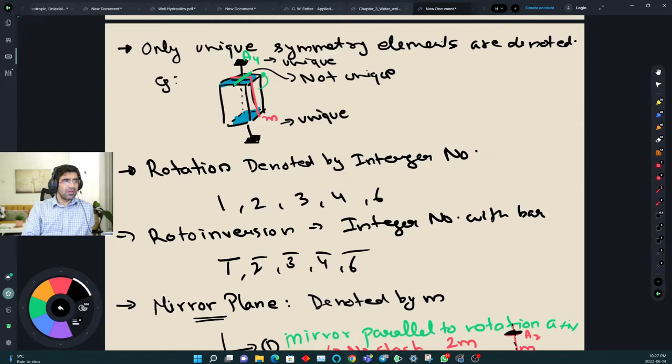Once you are done with crystallography, petrology and mineralogy, this is the core geology. If you are comfortable in these 3 or 4 topics, then the other 8 or 9 topics will be like butter to you. You will be able to score great in them, and you will start enjoying geology. So have some patience for at least a month or 50 days, maintain your focus and your perseverance, and just keep doing it. It will fall in line, and you will have very good clarity in geology. Just keep these 2 or 3 things in mind.